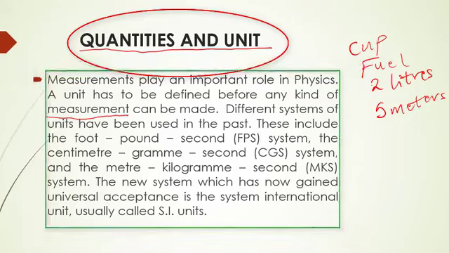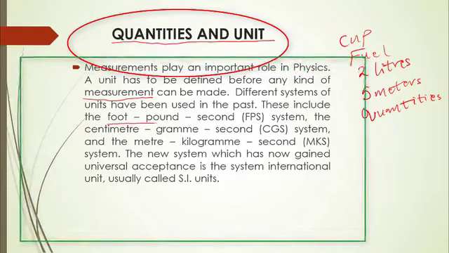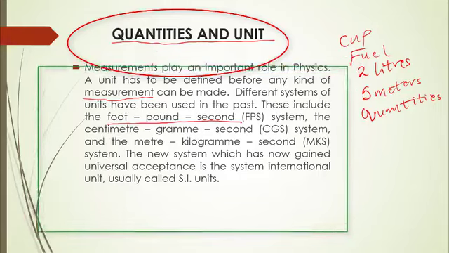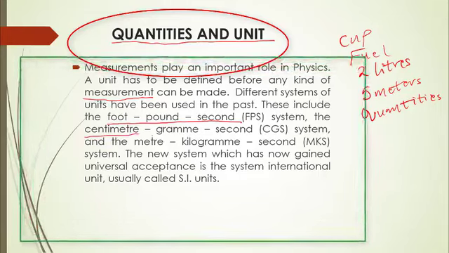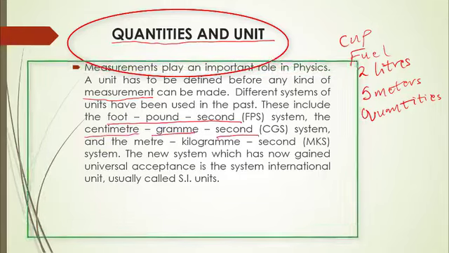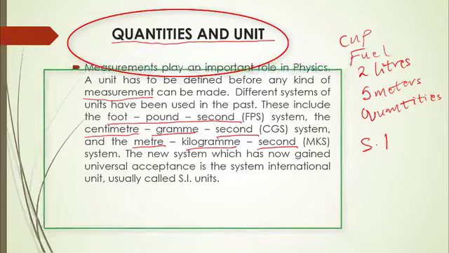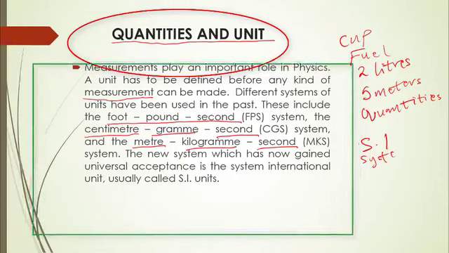And so, different systems of units have been used in the past. These systems include things like the foot-pound-second system, used predominantly in Britain. And then we have the centimeter-gram-second system, known as the CGS system. And then we have the meter-kilogram-second system, known as the MKS system. But today, the system that has gained universal acceptance is usually called the SI, System International.